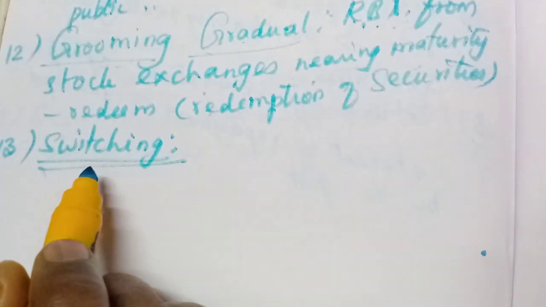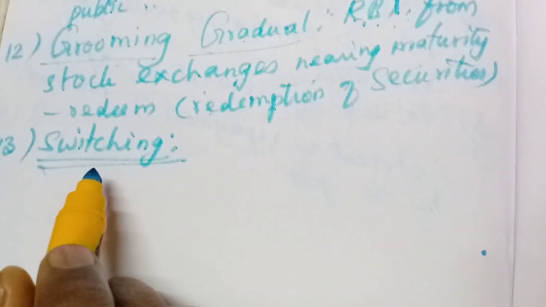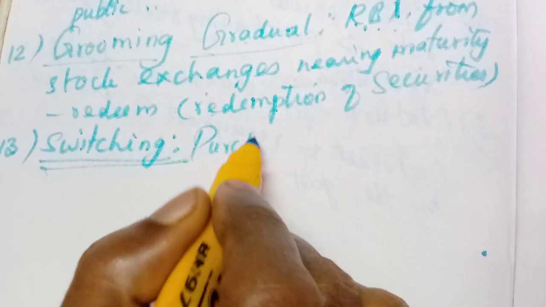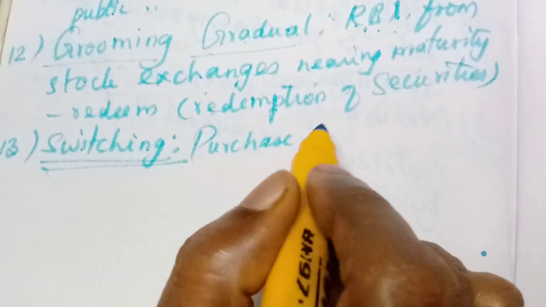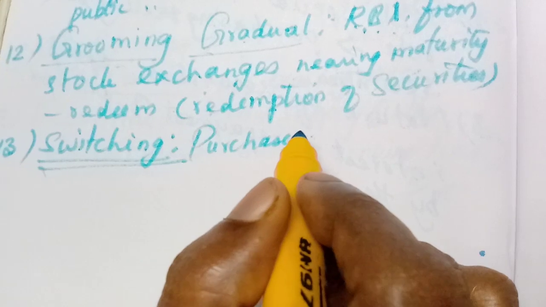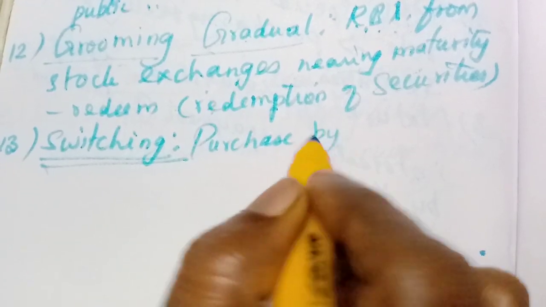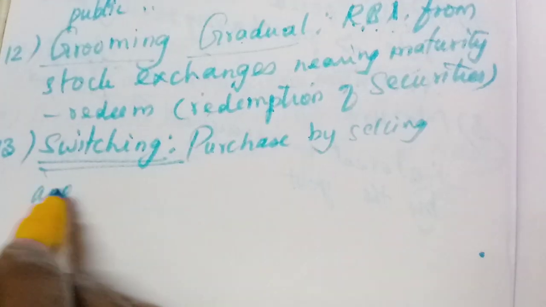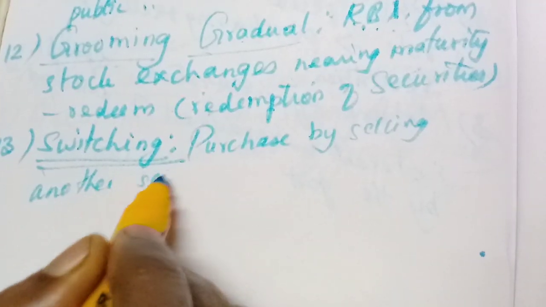They will purchase one security by selling another security.